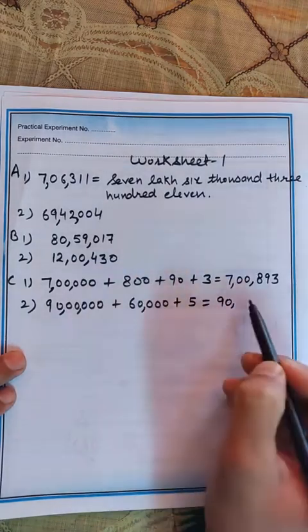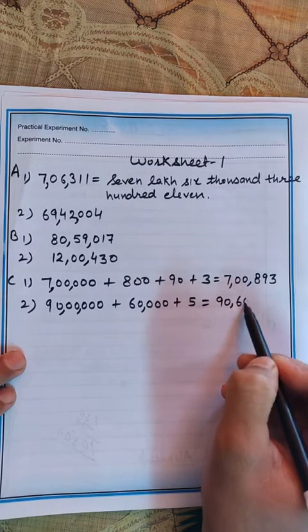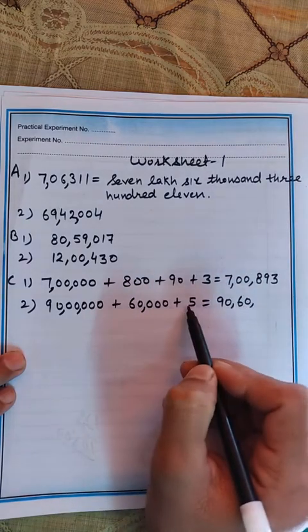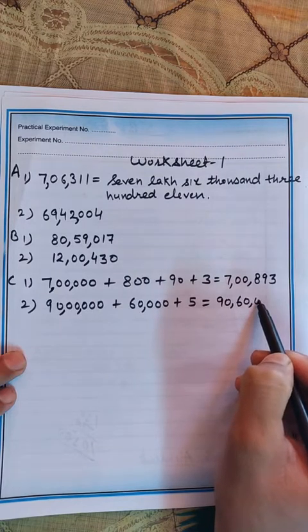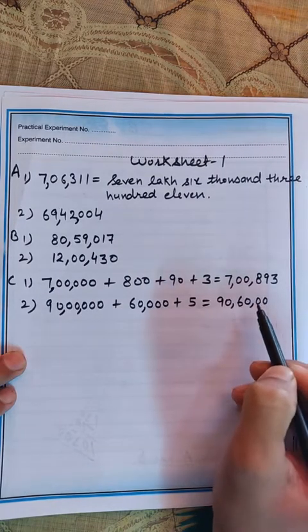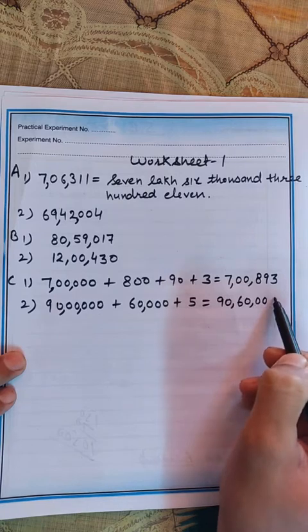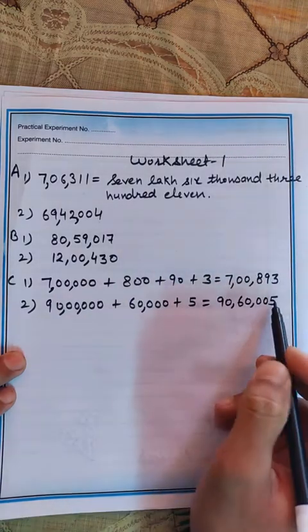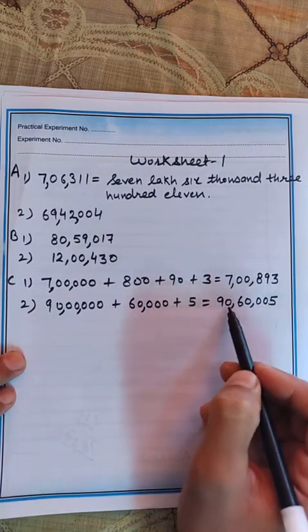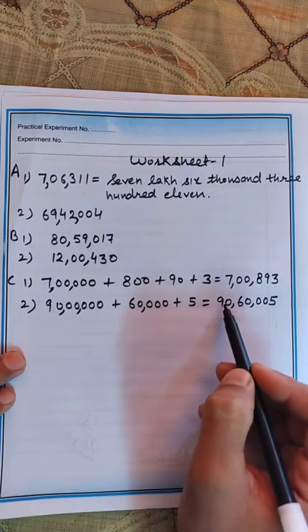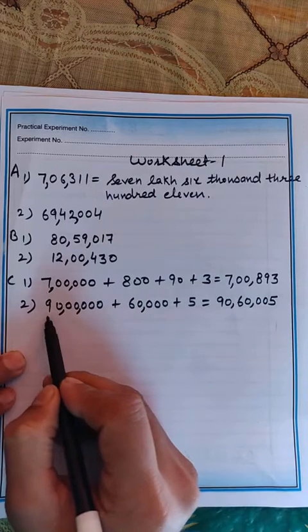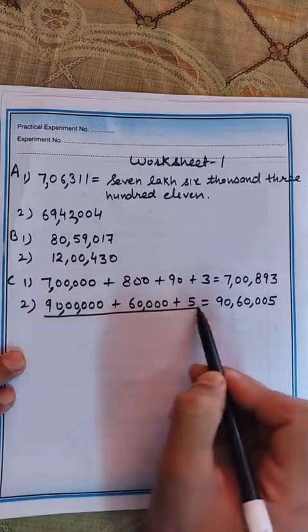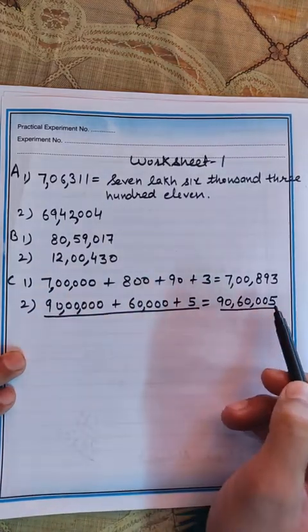So here you can see 60,000. Okay, 60, and at last you can see 5 is only there. So it means the hundreds and tens places are missing. So you will put zeros here, okay, and at last you will write 5. So this is the number, means you have written the numerals for the following expanded form. This form is known as expanded form, and this is standard form.